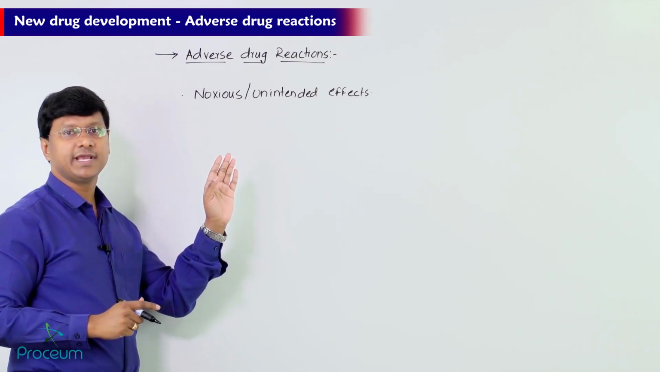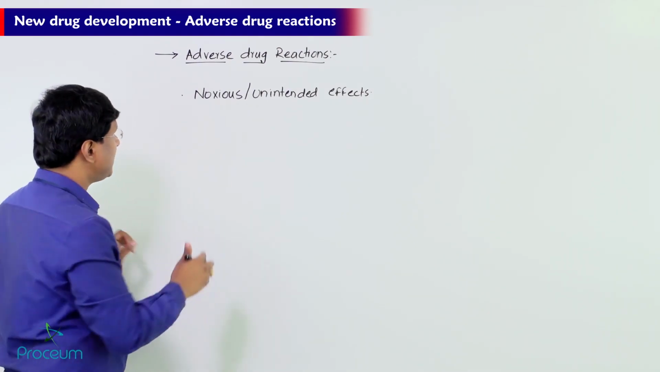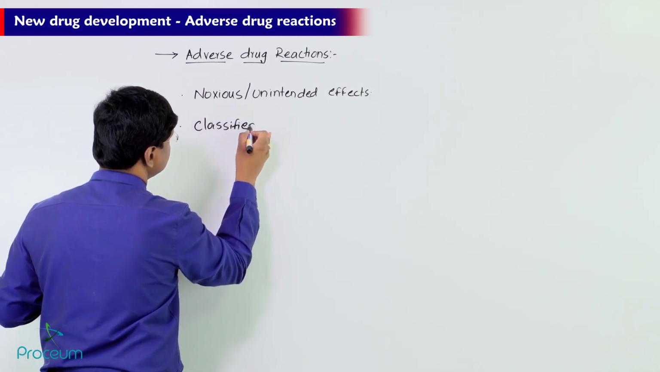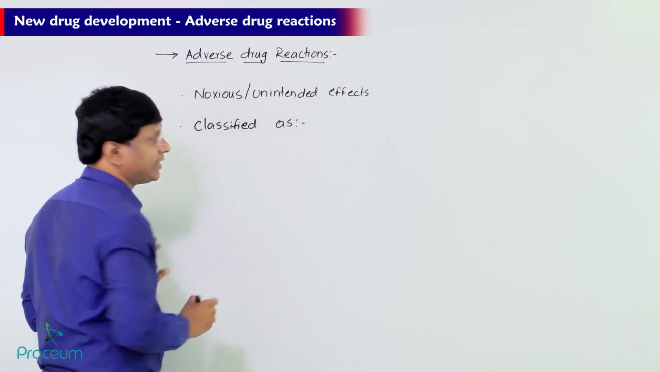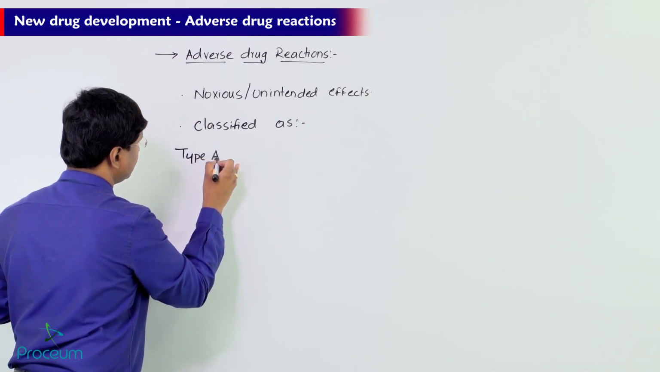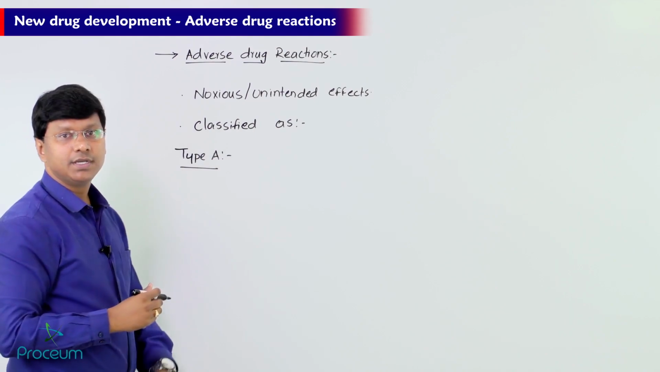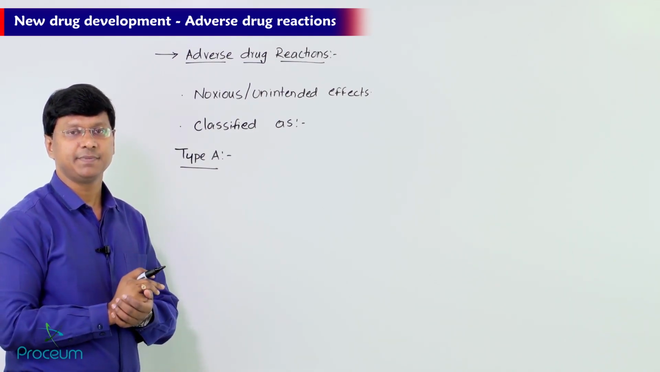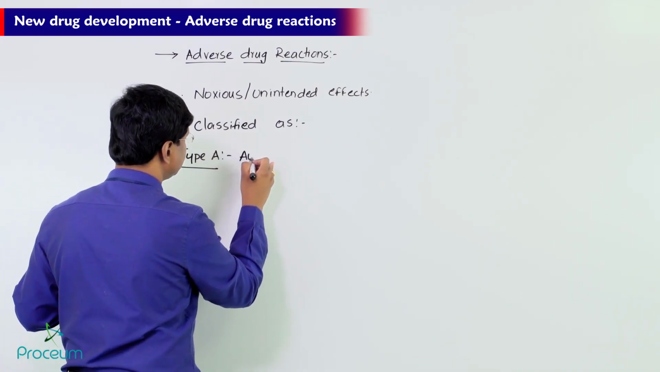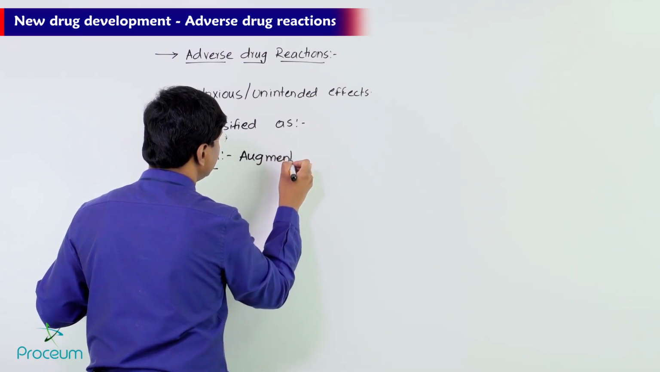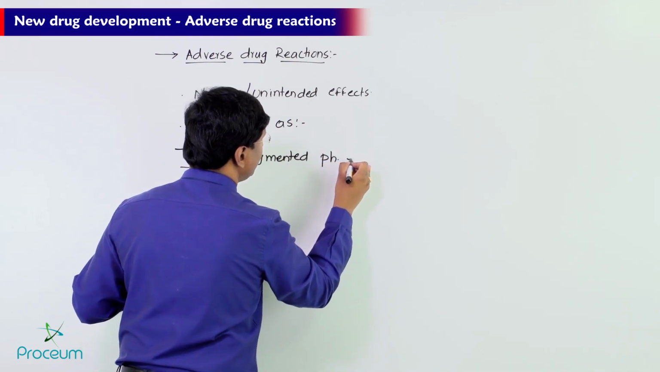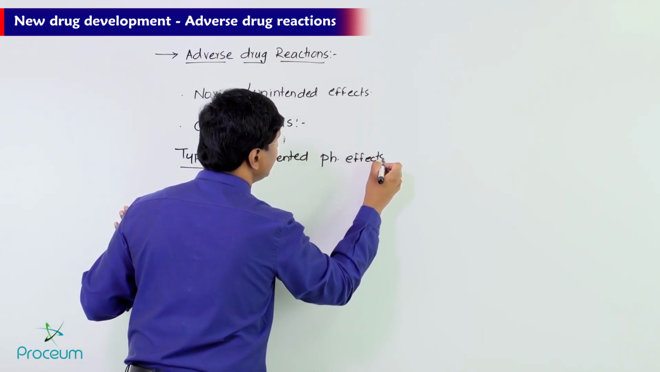Now, these adverse drug reactions may be classified as type A reactions. Now what do you mean by type A reactions? Type A reactions are augmented pharmacological effects. Augmented, the word A is augmented pharmacological effects. Now let me tell you the example.